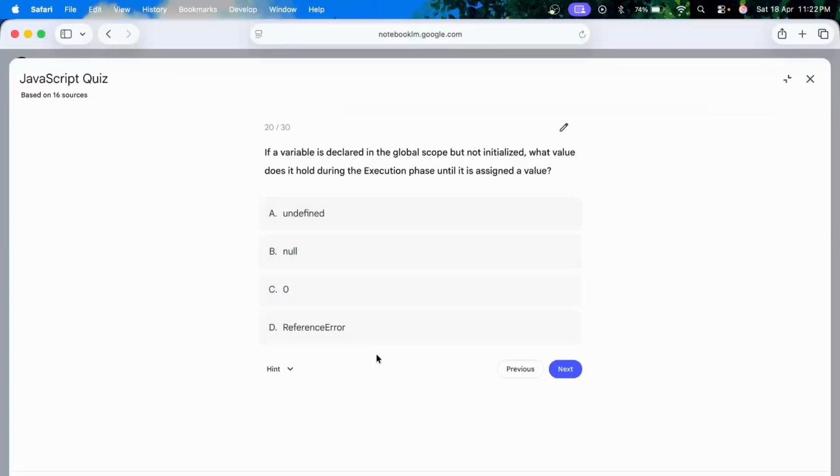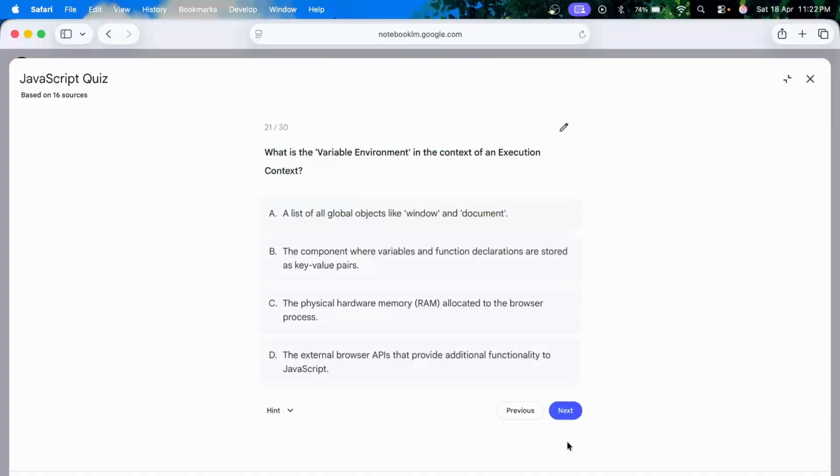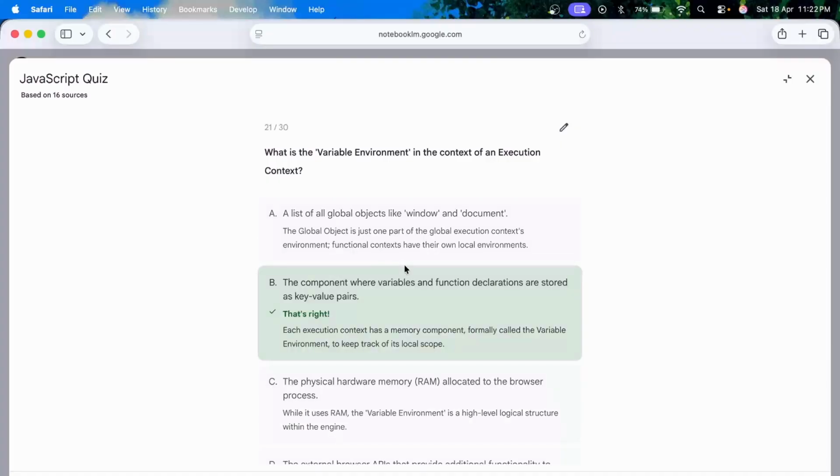If a variable is declared in the global scope but not initialized, what value does it hold during the execution phase? Undefined. What is the variable environment in the context of an execution context? The component where variables and function declarations are stored. I hope this is the answer.